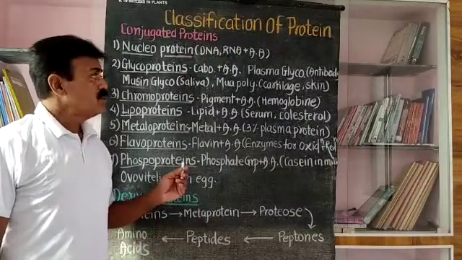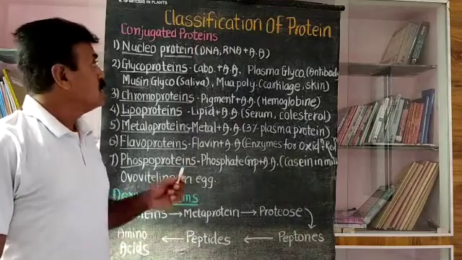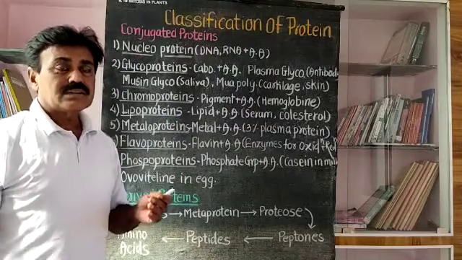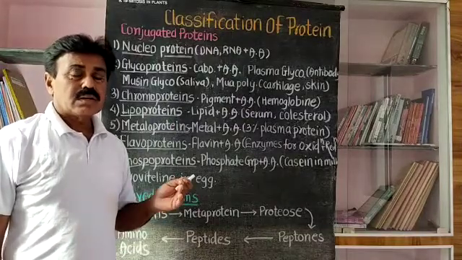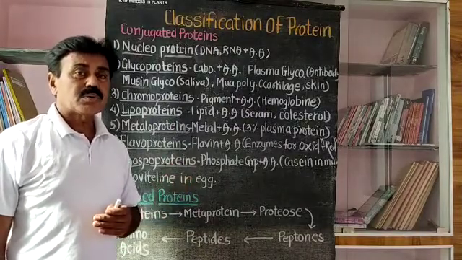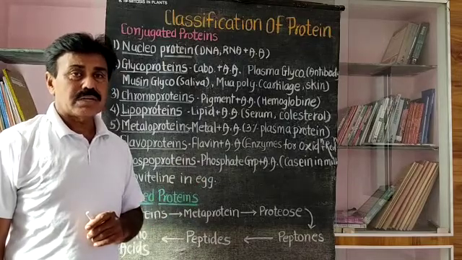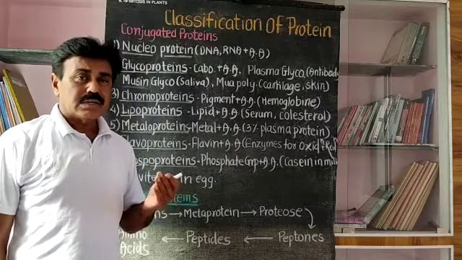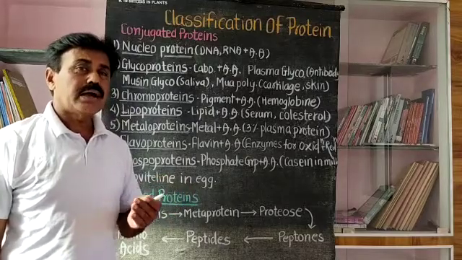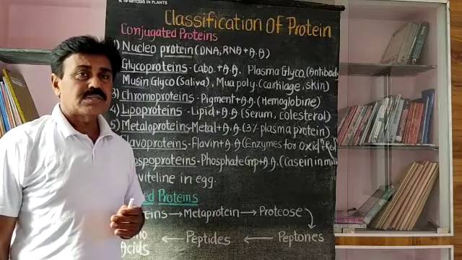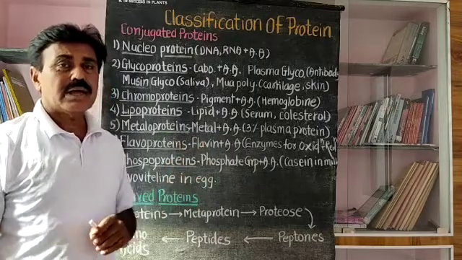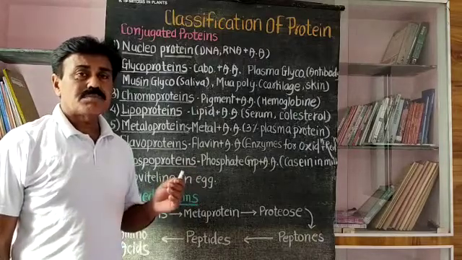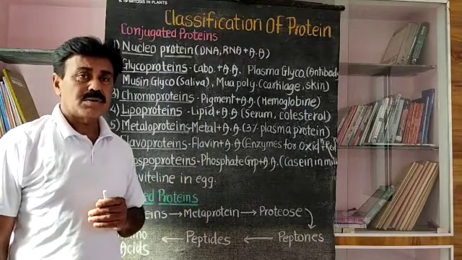Now in this video we are concerned with conjugated proteins. In the last video we discussed the classification of proteins as simple proteins and conjugated proteins, according to three different criteria: composition, shape of the protein, and its solubility characters. That means proteins are classified as simple or conjugated mainly according to the criteria of solubility, composition and shape.